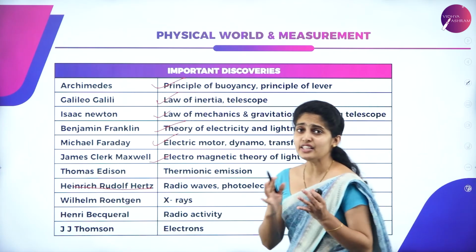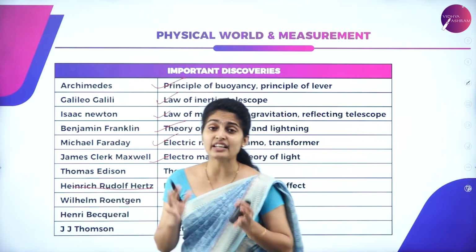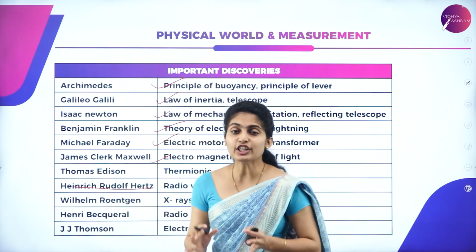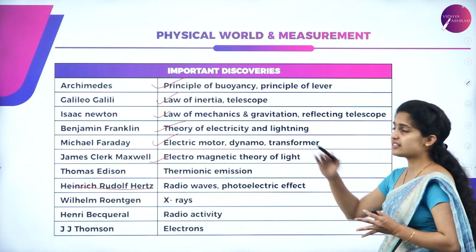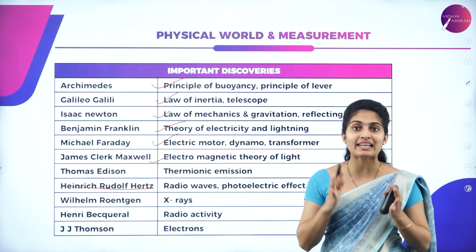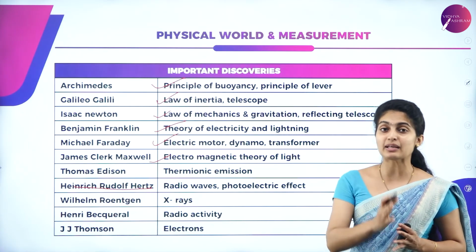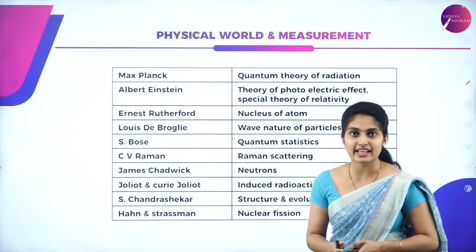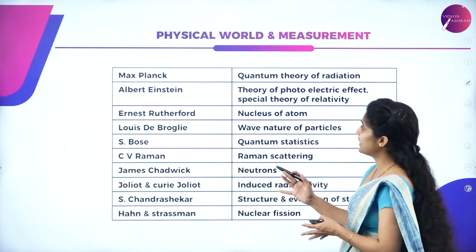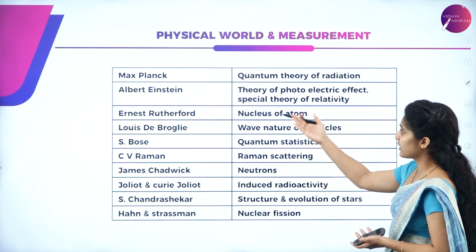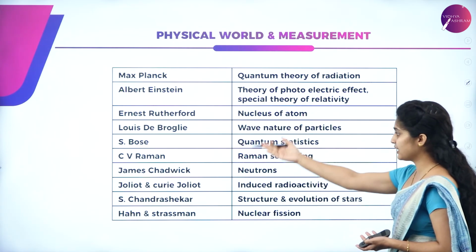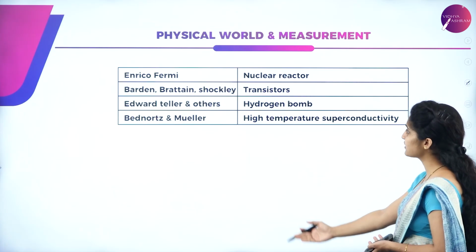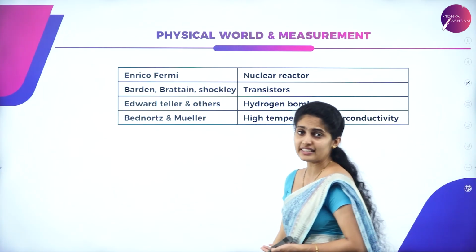Likewise, you have n number of scientists giving n number of discoveries. You will have to note down all these discoveries because these are the main important discoveries which they sometimes ask for in MCQs or one-word questions in the exam. And then you have Max Planck, Albert Einstein and their discoveries. Here also you can see the scientist and their discoveries.